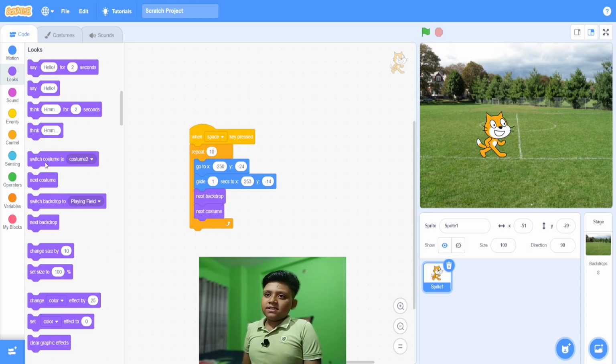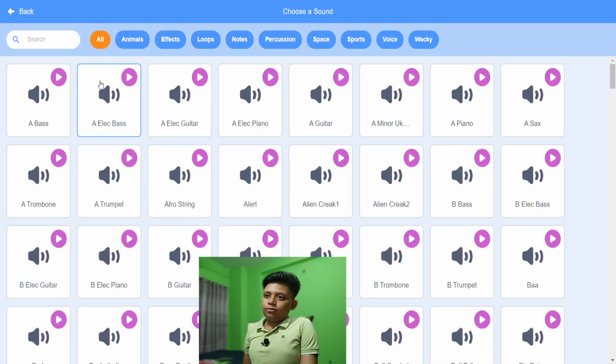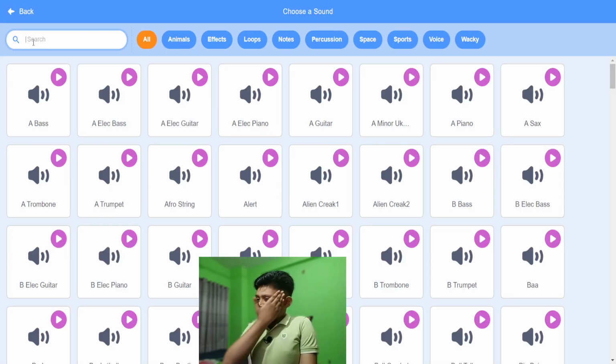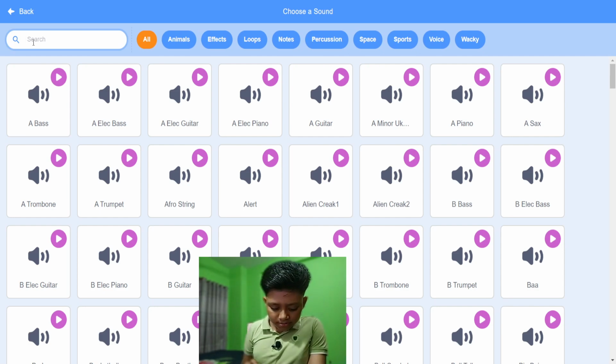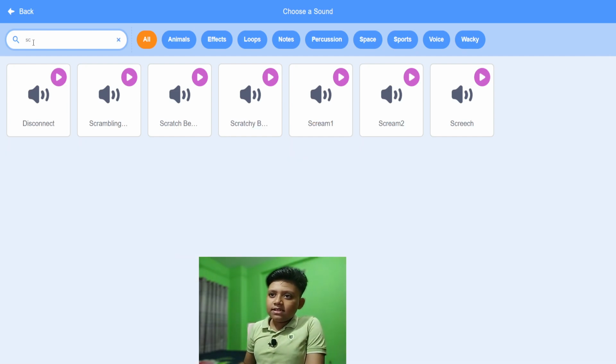Step 6, running sound. If you want the running sound, go to sounds and take one sound, one that sounds like running.